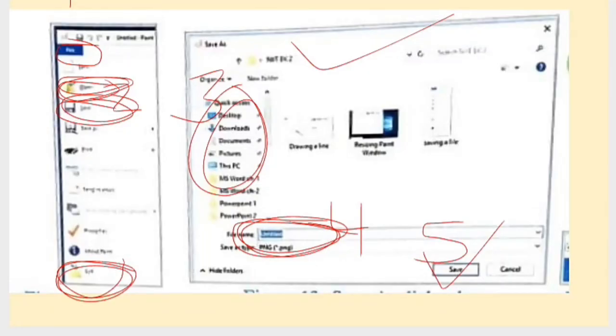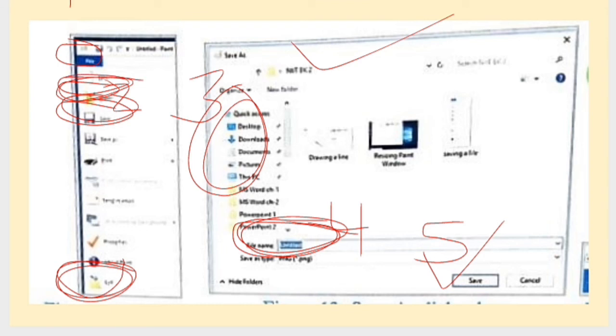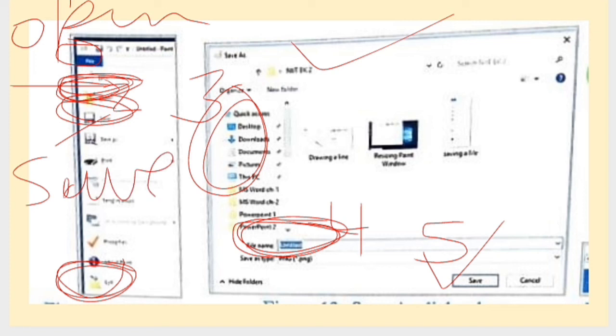So I again show you, if you want to open a file, then you have to click here. This is open. Okay, this is save. If you want to save a file, then you have to click here, and this is exit. If you want to close, then you have to click here. This is the exit button. Okay, and other processes are same.